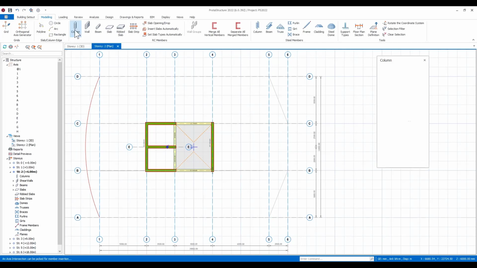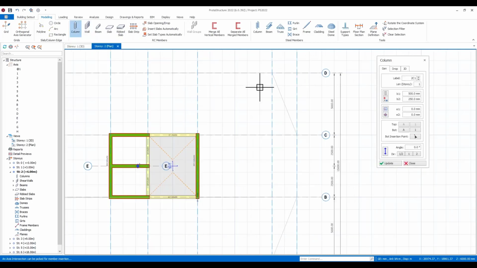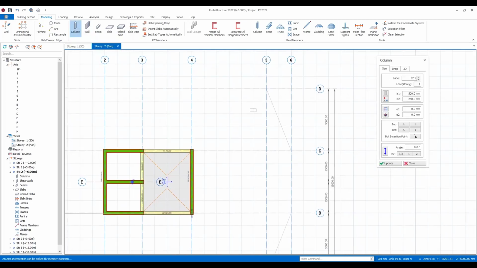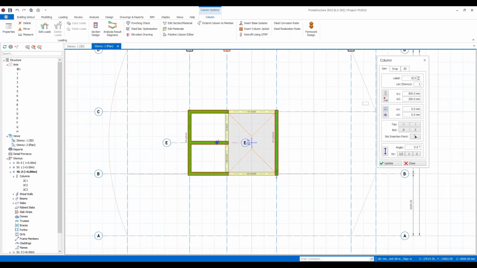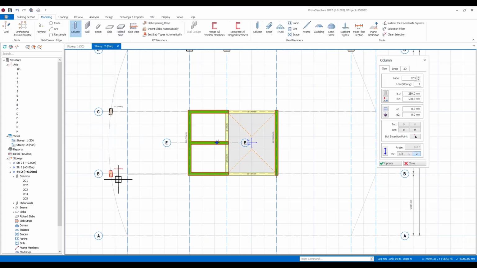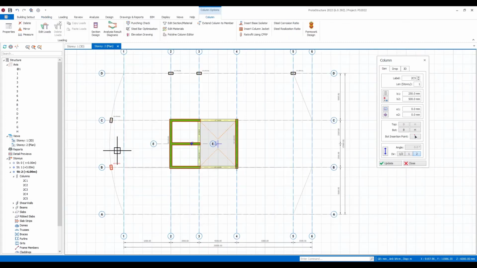Now I'm going to define some columns, and these columns are going to rest on top of our basement wall. So I can just place these where I'd like them to be. Maybe I've got some columns here. Okay, I can establish those. If you've got columns that are orientated differently, I want to put some columns along the curvature of this grid. Okay, and maybe I just want to place these columns here. You can see that they've been set up here.